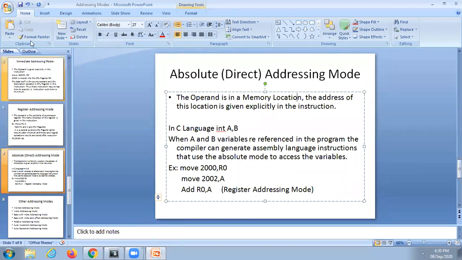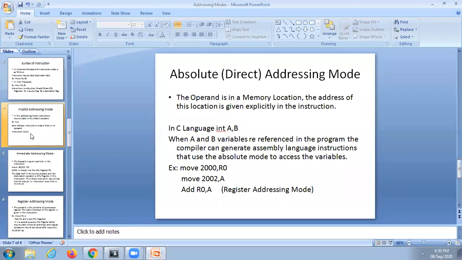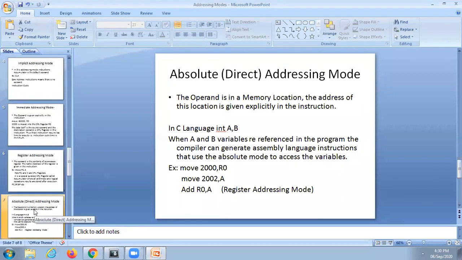Till now we have discussed four addressing modes: implicit, immediate, register, and absolute.